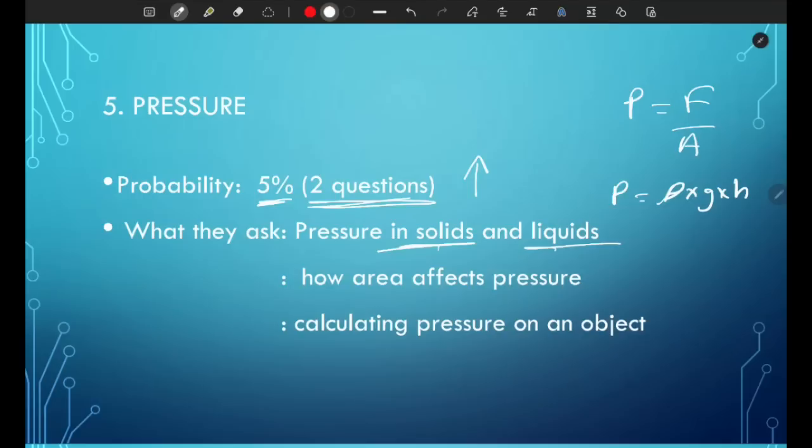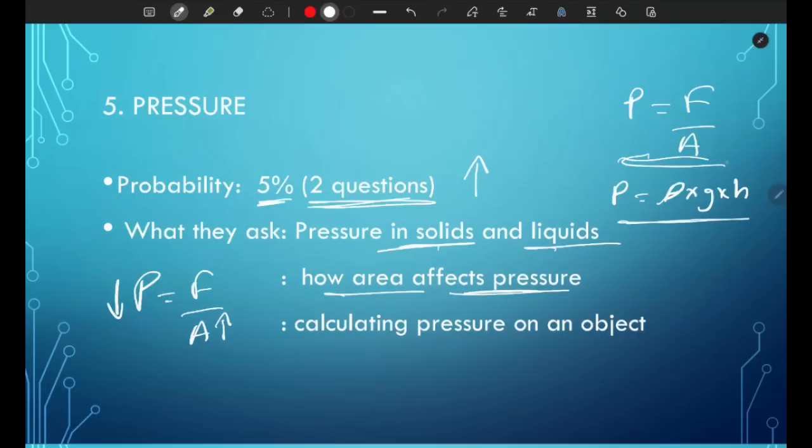And you should also know how the area affects pressure. So since pressure is force over area, they're inversely proportional. So if area increases, pressure decreases, and the other way around too. And the last one is calculating pressure on an object. So you use these 2 formulas based on what's given.